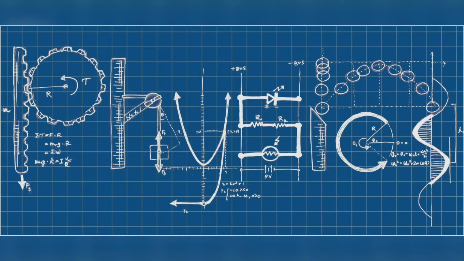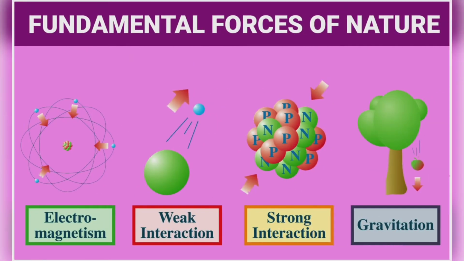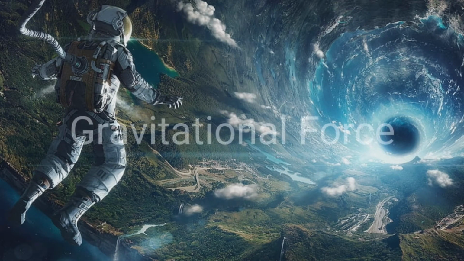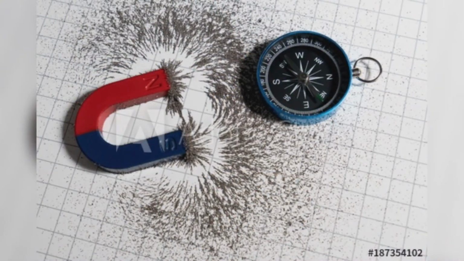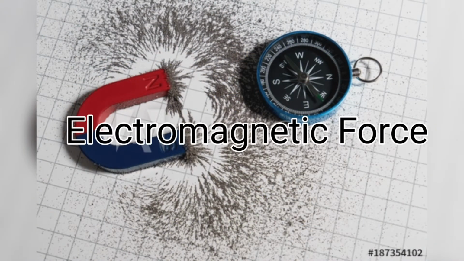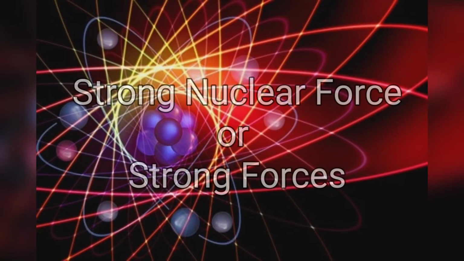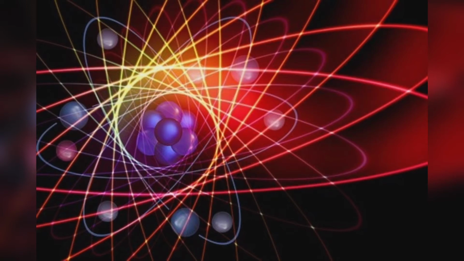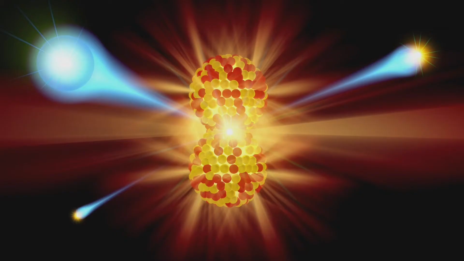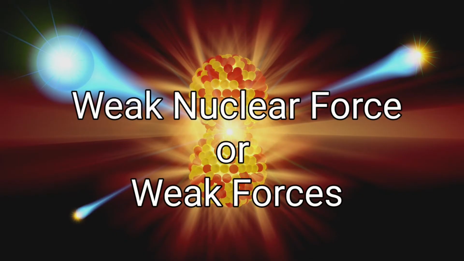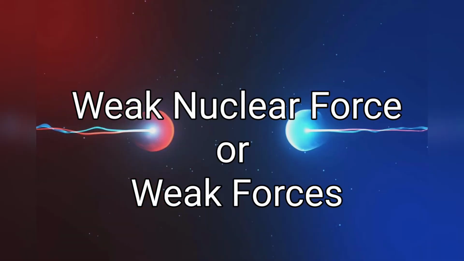Then we entered into our main part, and that was the fundamental forces in nature, and we discussed each and every force in very detail. The first force which we talked about was our gravitational force. The second force was the electromagnetic or the EM force, which operates between any two charged particles. Then we entered into our third force, and that was our strong nuclear forces or strong forces which operate within the nucleus between all the nucleons, that is between protons and neutrons. And then we finally entered into our weak nuclear forces. So now we are going to see the basic comparison of all these fundamental forces.